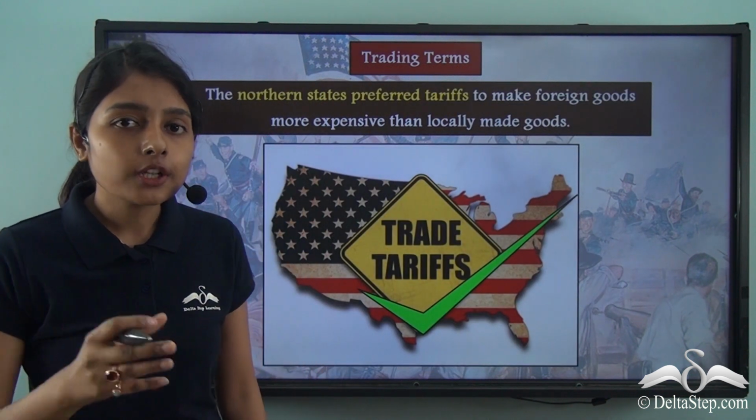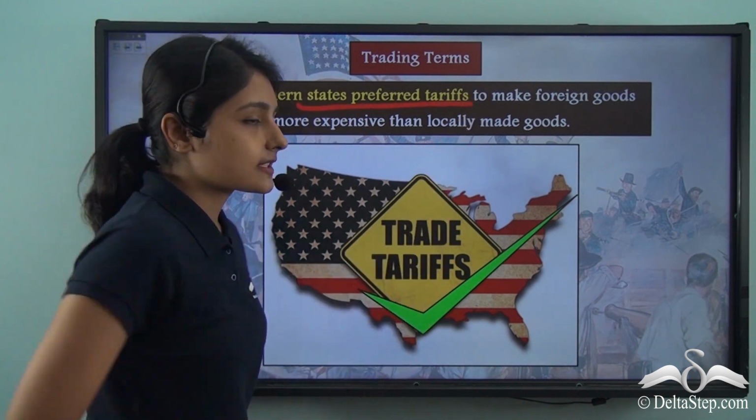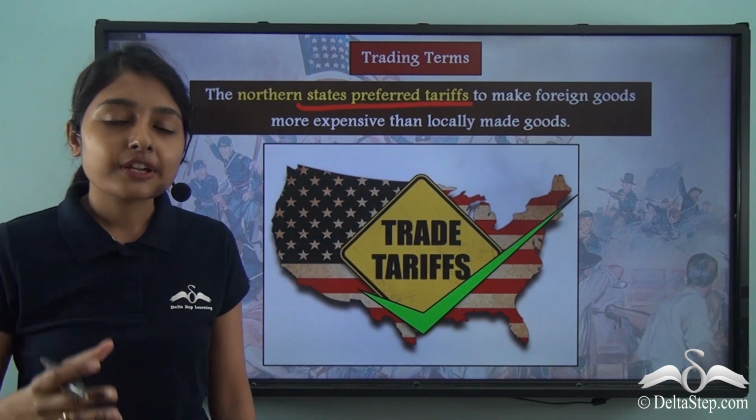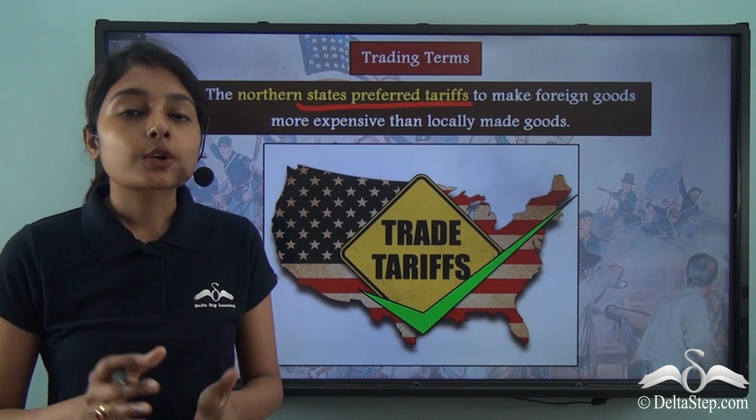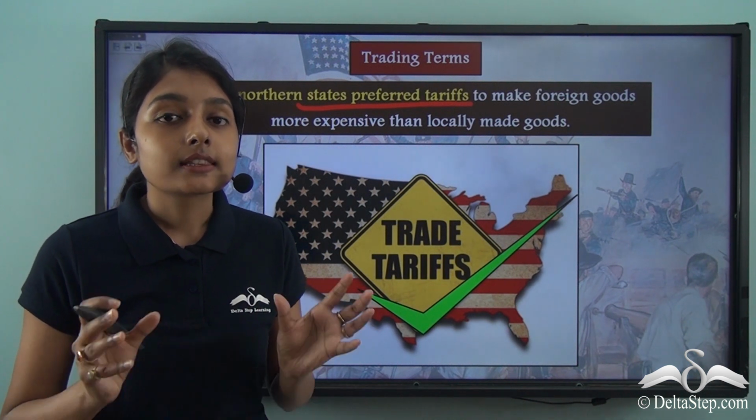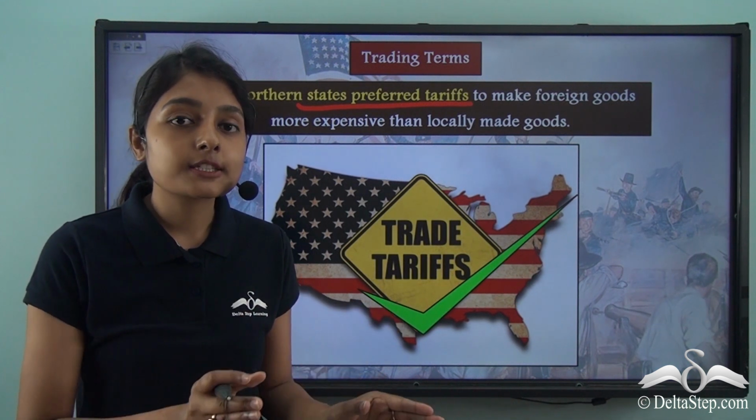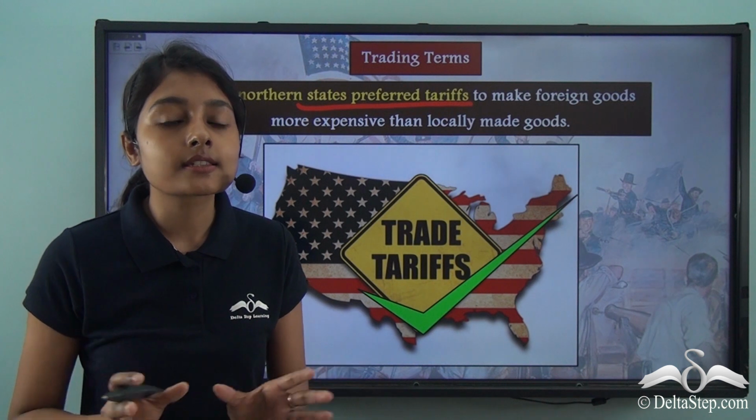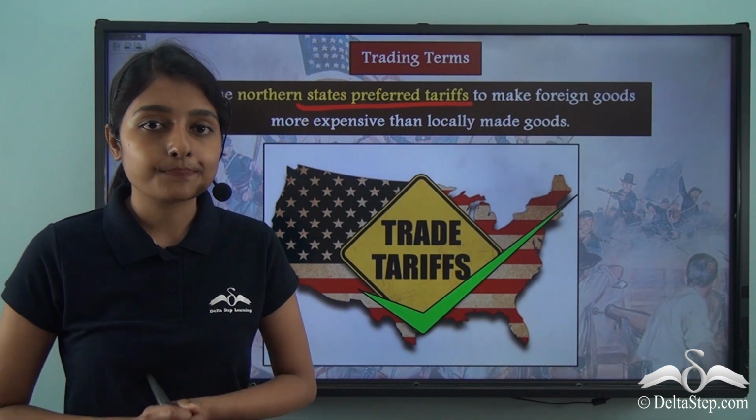Now the northern states were in favor of trade tariffs. The northern states preferred trade tariffs on imported goods. Now keep this in mind that this is a very important reason behind the split between the northern states and the southern states, which is why you should understand this very clearly.